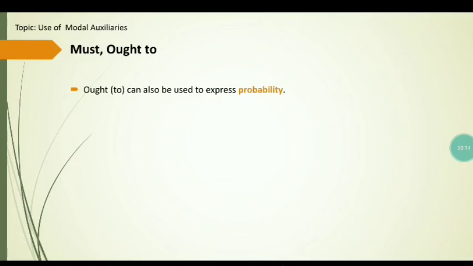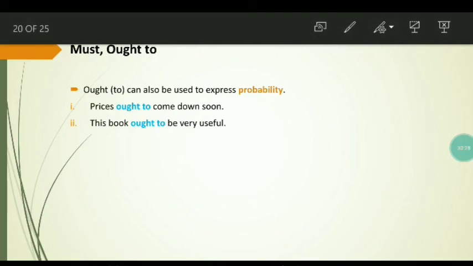Ought to can also be used to express probability. For example, prices ought to come down soon. It is probable that the prices may come down soon. This book ought to be very useful. Both of the sentences express probability. The first sentence expresses that it is probable that the prices may come down soon, and this book ought to be very useful. It is probable that the book would be useful.